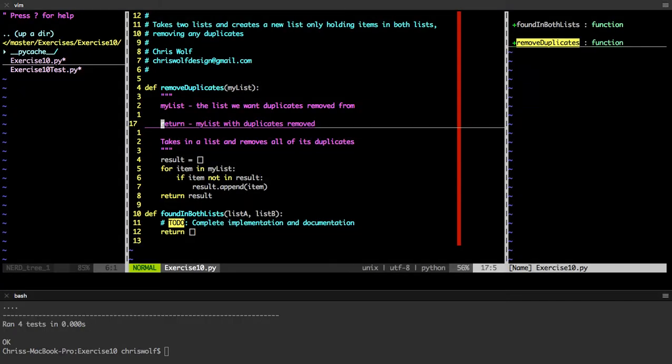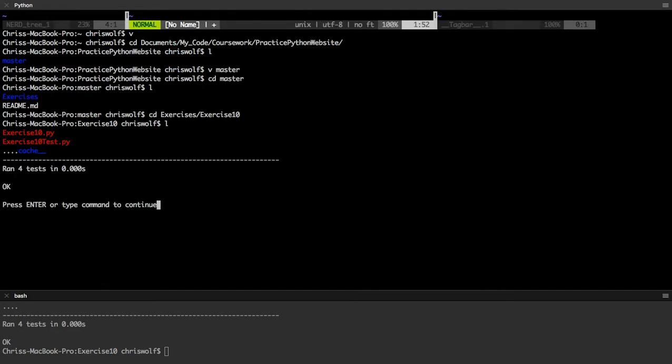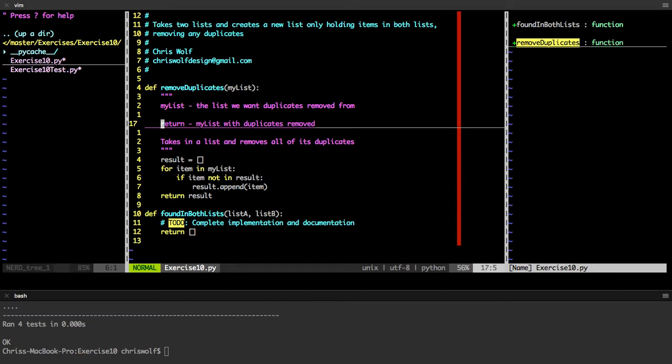And if for any reason I need it on a bigger screen, I'll just type Control Bash, which says, hey Vim, I'm not talking to you, I'm talking to the terminal. Exercise 10 test.py, and there you go. It's big enough that I can see everything. And then just press enter to take me back.